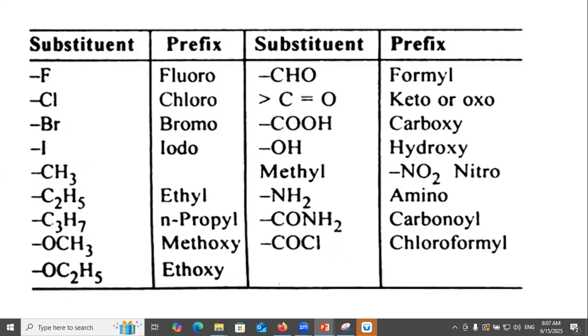Prefix: chloro, bromo, iodo, ethyl, propyl, methyl, ethoxy, formyl, keto, carboxy, hydroxy, nitro, amino, carbonyl, chloroformyl.